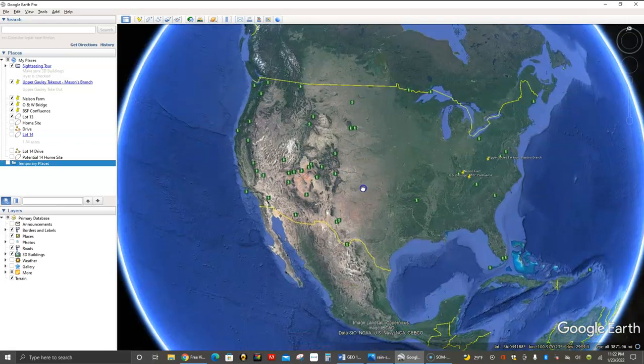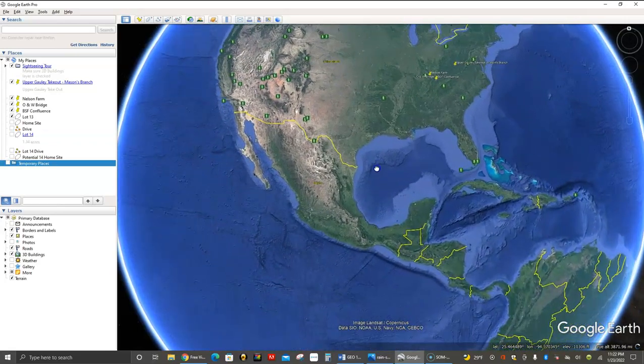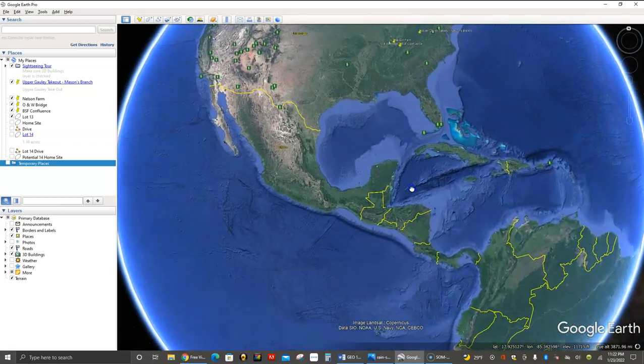So the next assignment is going to be the exact same Google Earth assignment. This time it's going to be for Middle America, which is basically Mexico, Central America, this is Panama, so that ends here, and then the Caribbean, all the Caribbean islands. That's considered Middle America. So be sure for this next assignment you choose the location within that realm, within Middle America. One thing I do ask you to do from this point forward that I failed to ask you to do in the first one, which is quite all right.